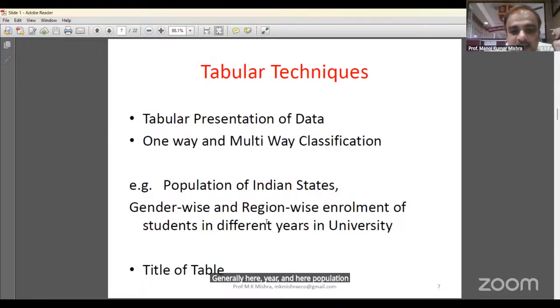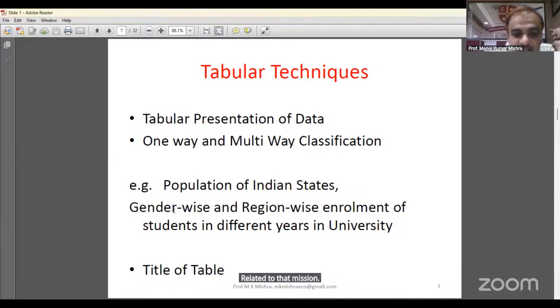This is the one-way classification. Suppose that we have gender-wise, region-wise enrollment of students in different years in a university. This is the data.